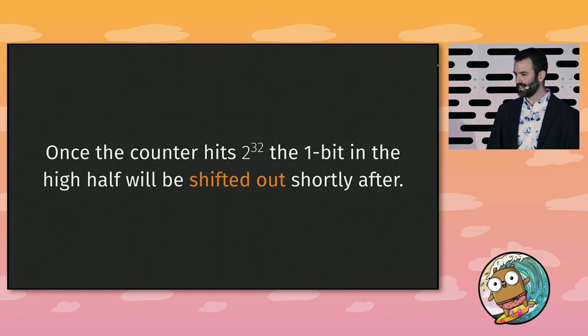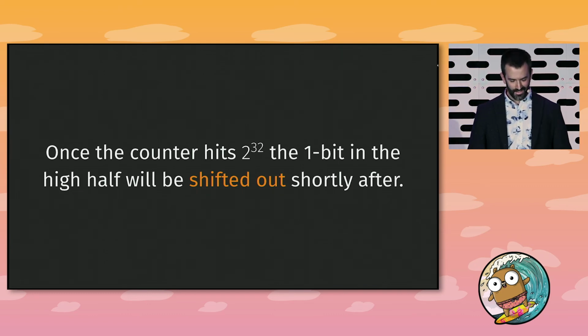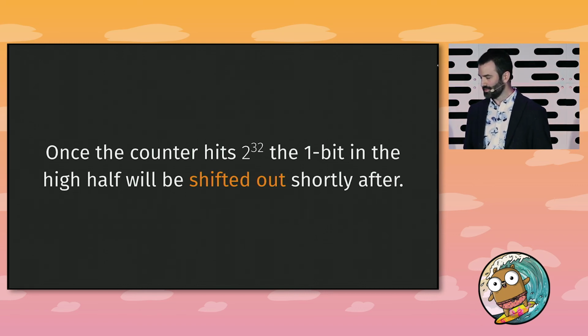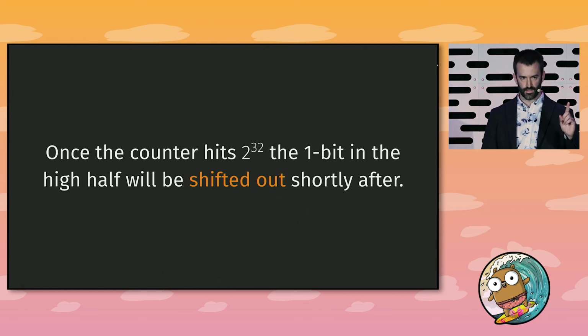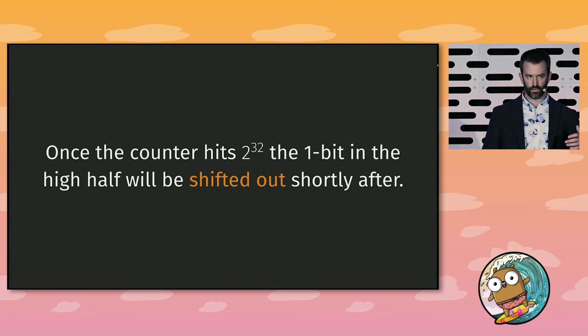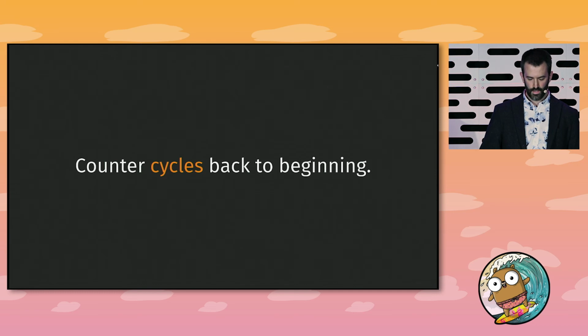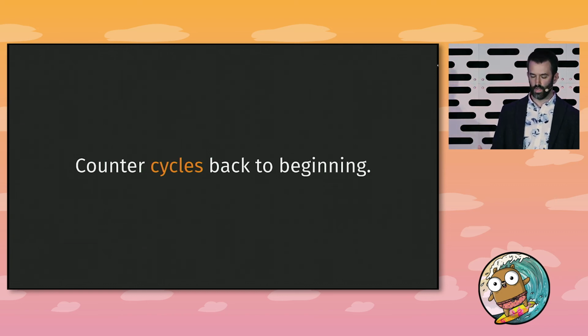So the counter update incorrectly doubles the high 32 bits. This is going to have the effect that when we carry into the high 32 bits for the first time and get that 1 bit in there, by doubling it every time, we're going to shift that 1 bit out of the 32 bits within 32 steps. So the high 32 bits is very quickly going to become 0, which means that this counter value is going to cycle back to the beginning, and that has the effect of the key stream cycling back to the beginning way sooner than it was supposed to.